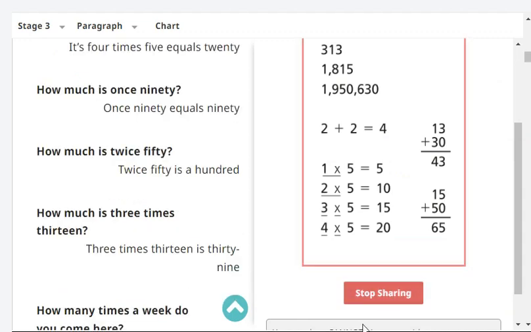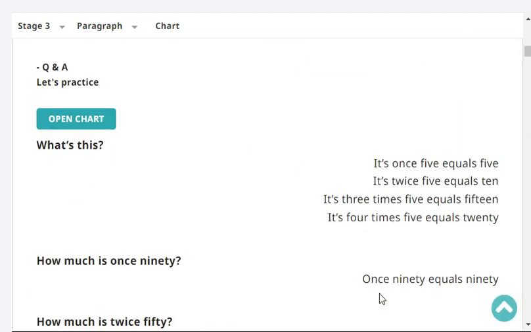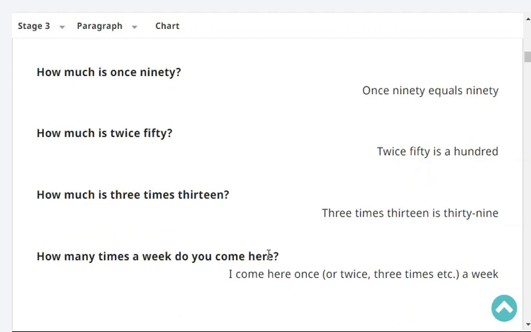How much is once 90? Once 90 equals 90. How much is twice 50? Twice 50 is 100. How much is 3 times 13? 3 times 13 is 39.